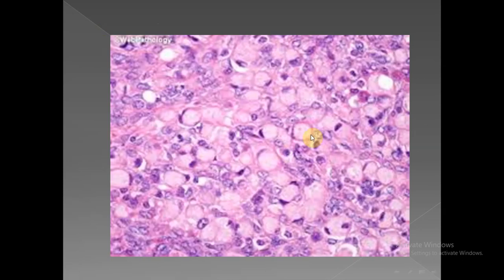Here we have a tumor that has metastasized to the ovary. This is a Krukenberg tumor. We can see here multiple signet ring cells. These are the cells with mucin production. Mucin is produced in the cytoplasm of these cells. The patient has a primary gastric adenocarcinoma that metastasized to the ovary. This is called Krukenberg's tumor. It is bilateral.